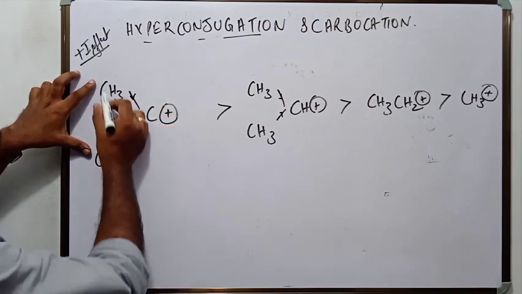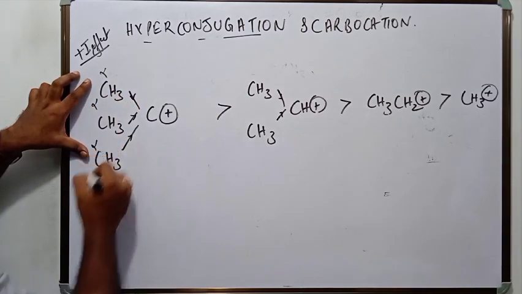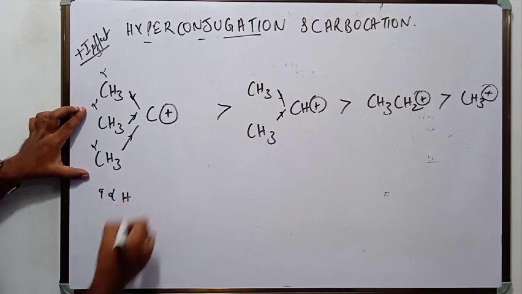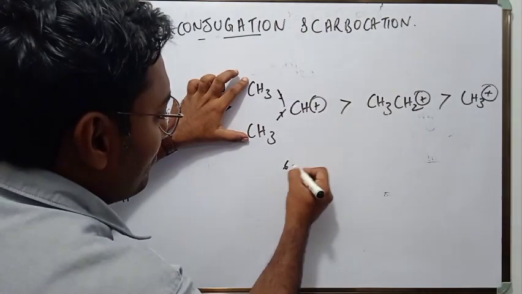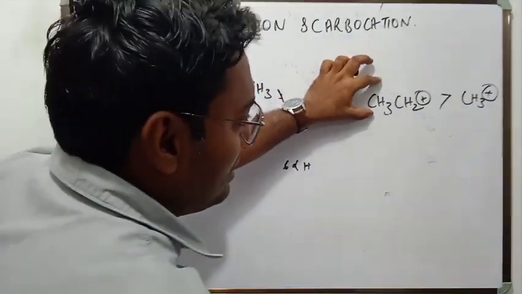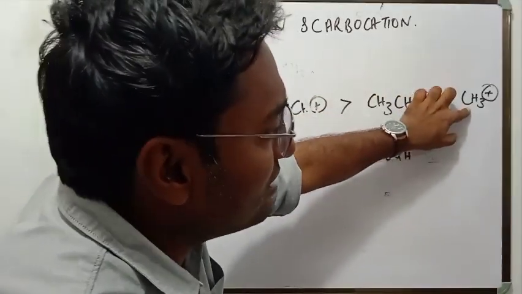How many alpha carbon atoms are there here? 3 alpha carbon atoms. So how many alpha hydrogen atoms? 9 alpha hydrogen atoms. How many alpha hydrogen for secondary carbocation? 6. How many for ethyl carbocation? 3. And for the last one? None.